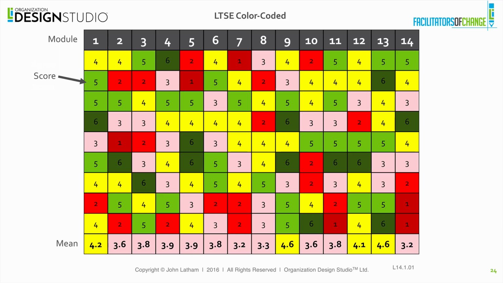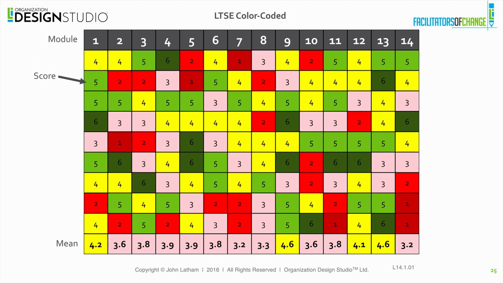Now, based on this, there are really no cross-cutting themes on the rows for this LTSE assessment like there was in the 9x9. So those don't exist here. The only two ways to analyze this are by each module in the columns, looking at the different patterns for each column, and the individual low scoring items.